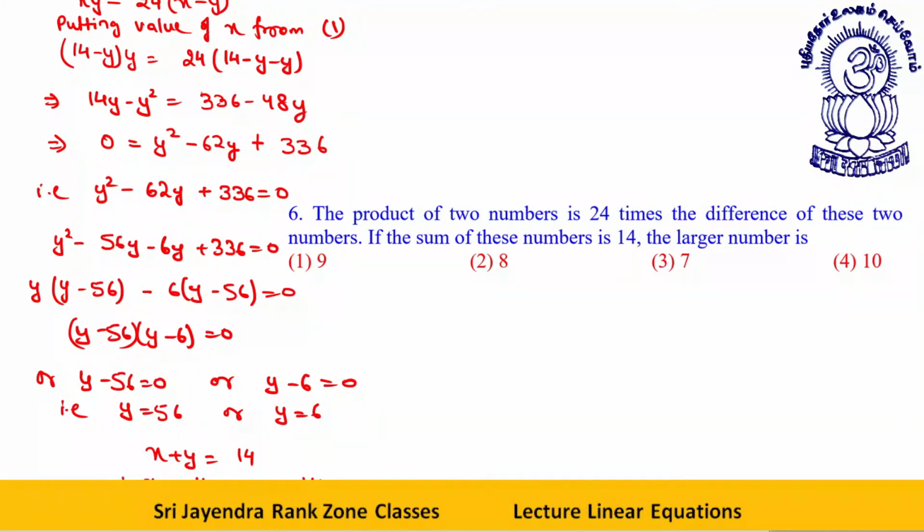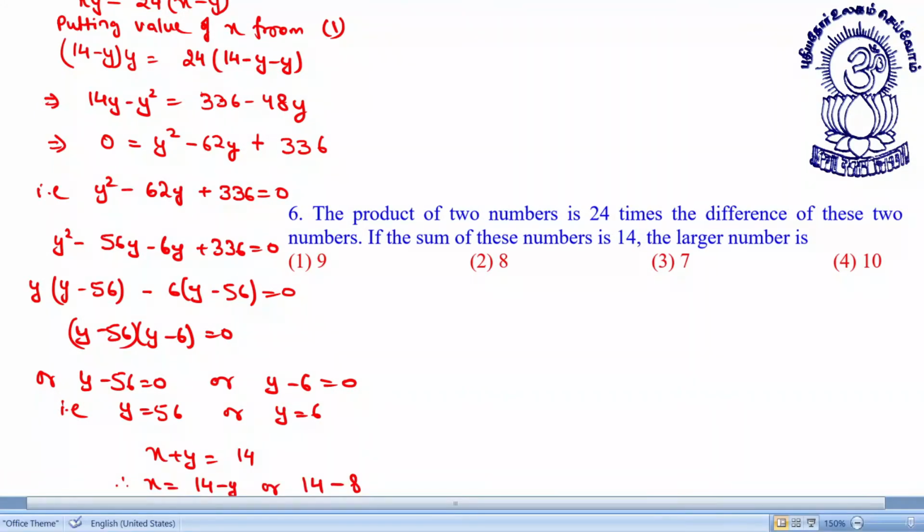Y is equal to 14 minus 8. I hope this portion is visible. Oh, it's not visible. Just give me a second. Let me, for the timing, just for one small moment, let me remove this. 14 minus 8 is 6. Okay. 14 minus 6, that will be 8. So this is your answer. Option 2, the larger number. We were asked the larger number.